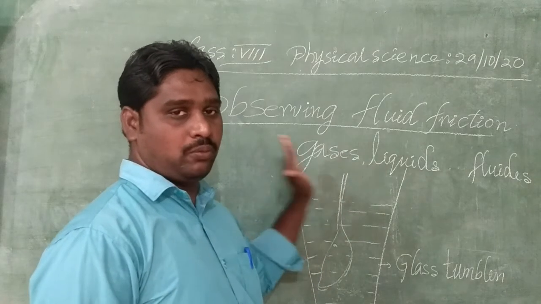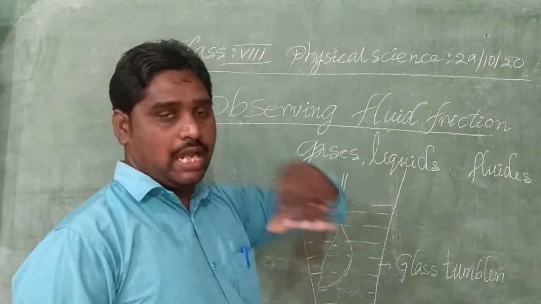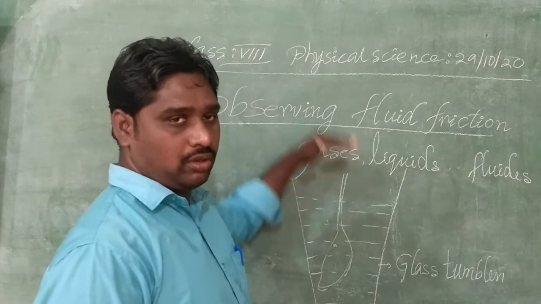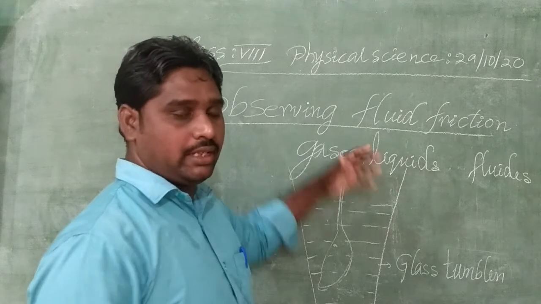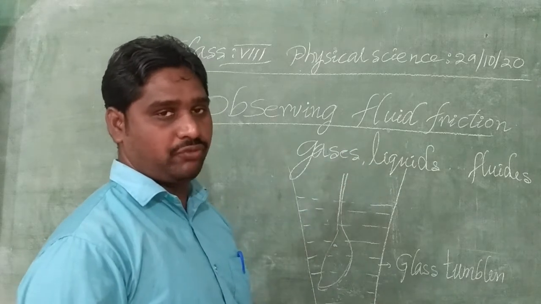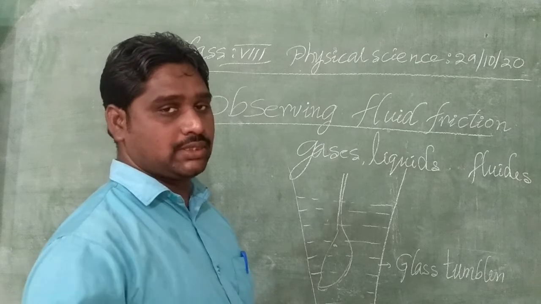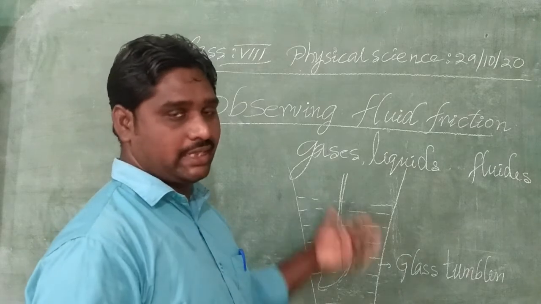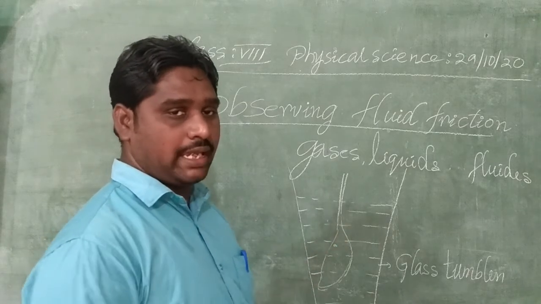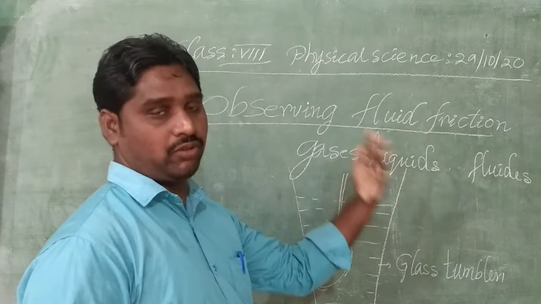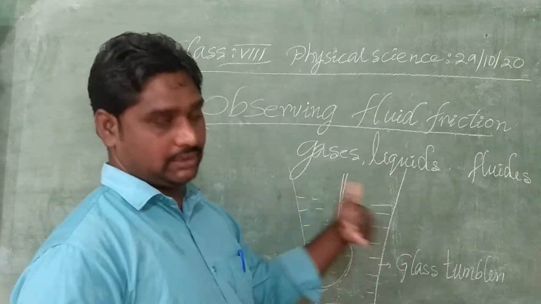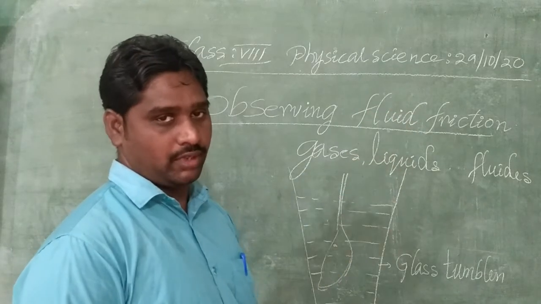If water is poured on the floor, the water flows from one place to another, so water is a fluid. Gases also diffuse from one place to another, so gases are also fluids.